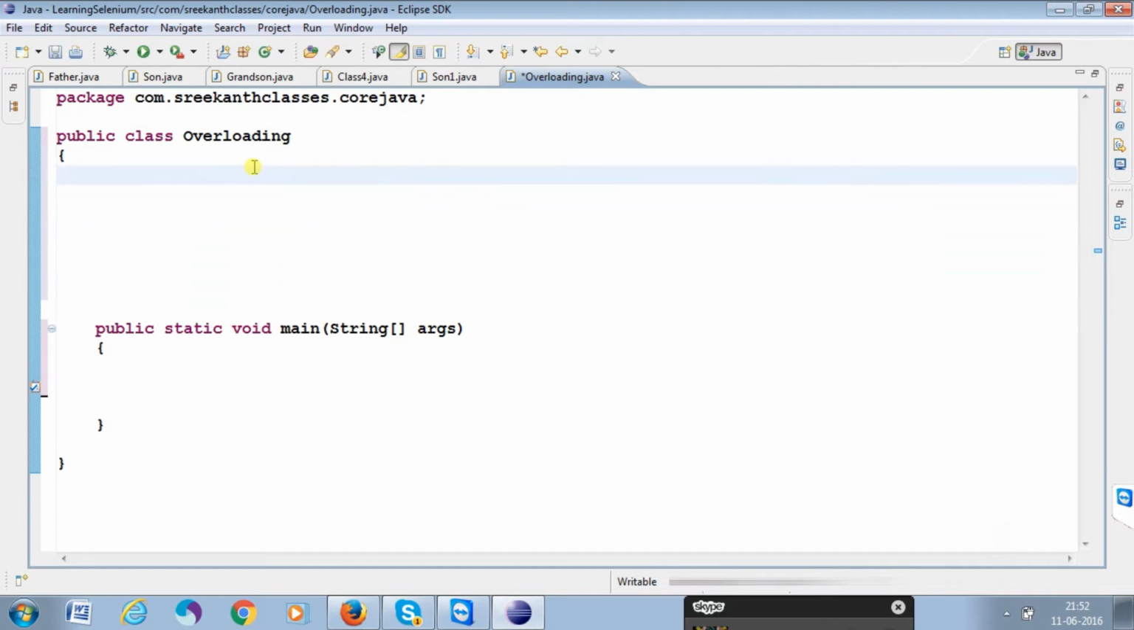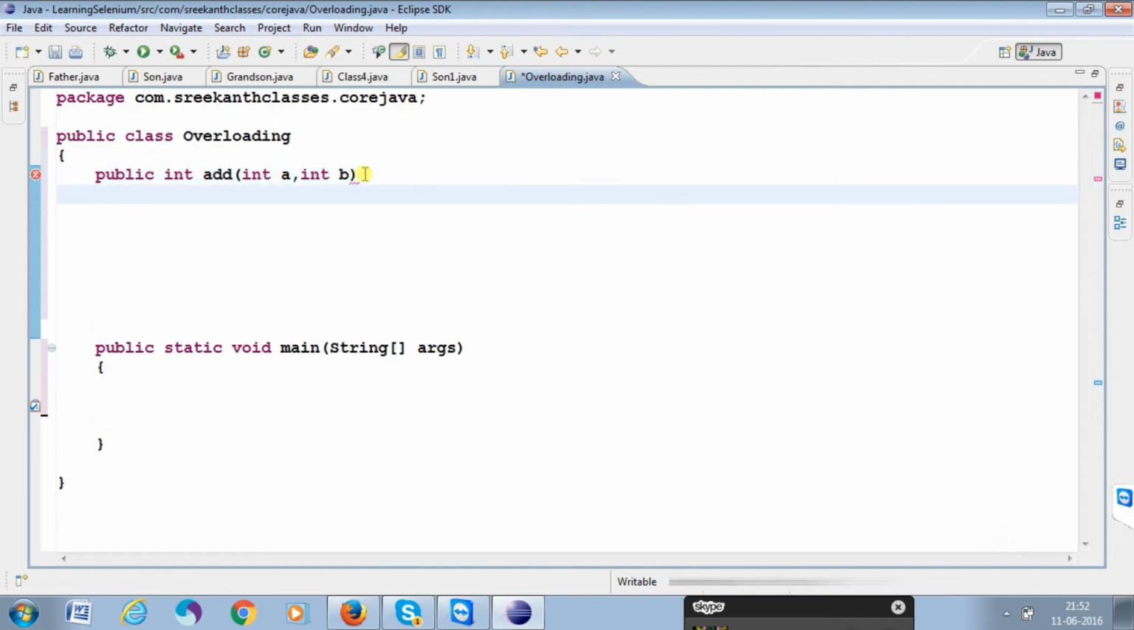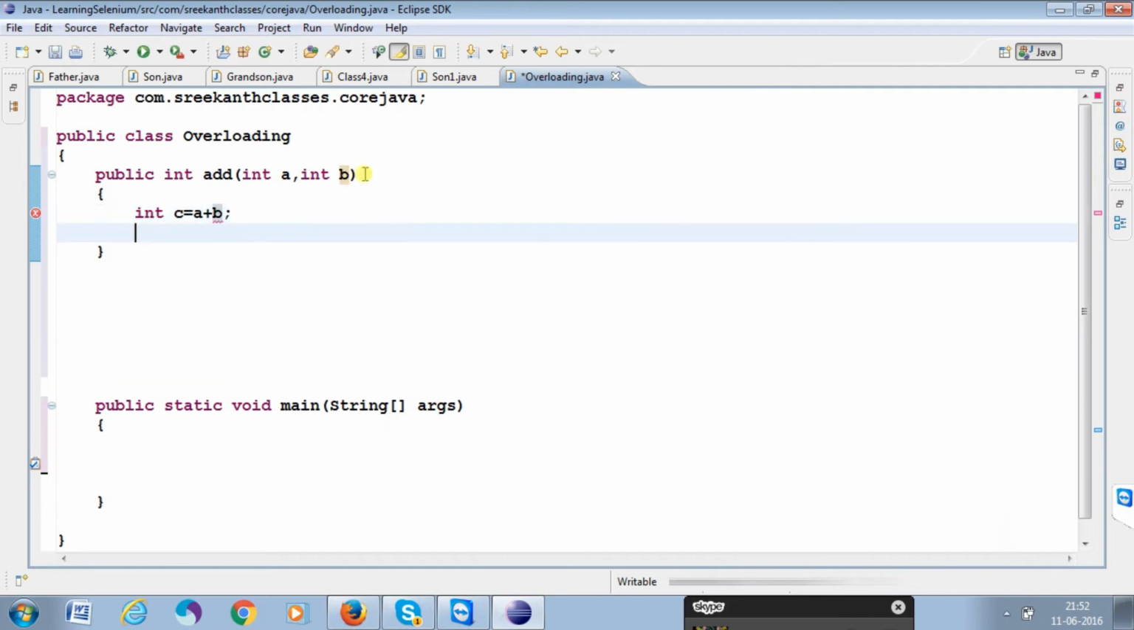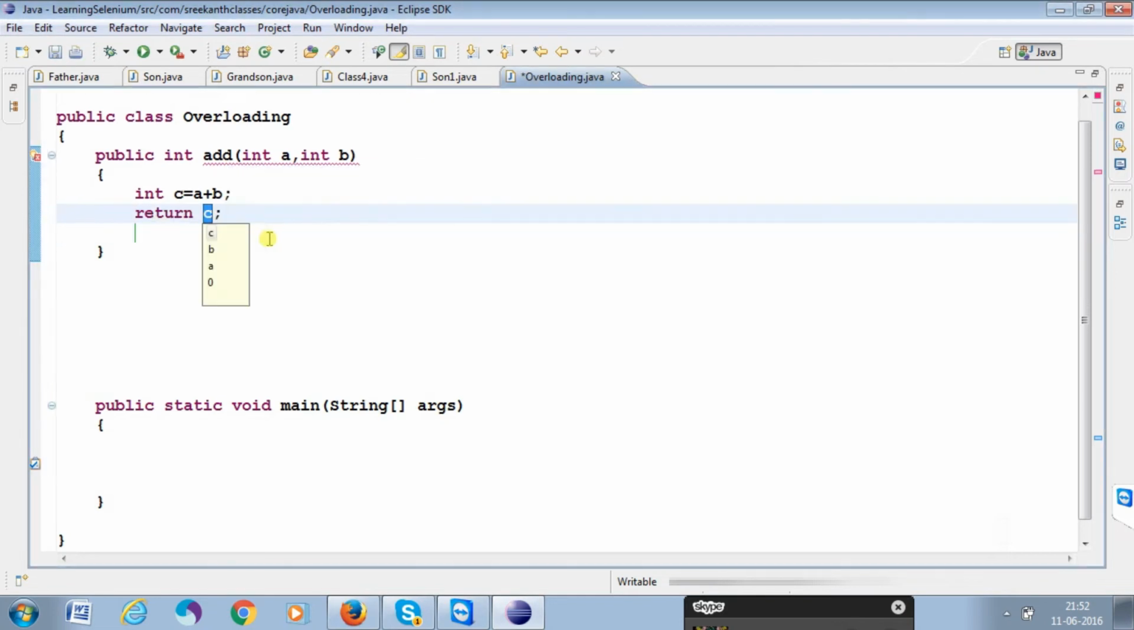Coming here, this we are calling public. In the place of void, I can write int. It's an add method. Now I can write int a comma int b, the two variables. Now start the open braces and close braces. Here I can declare int c equal to a plus b. Here I have written the logic. Now I can return it, because I have written integer in the place of void. You must return the integer value compulsorily.